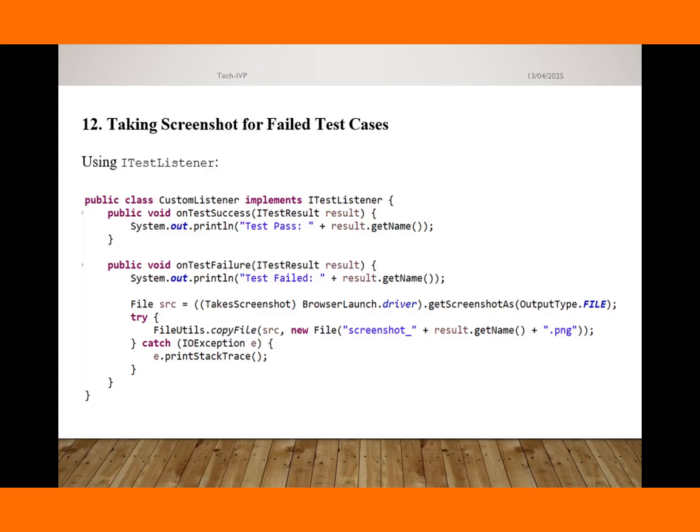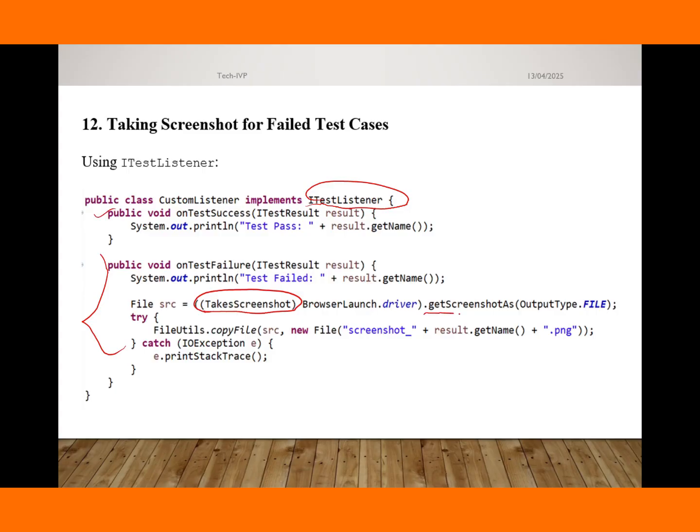So in that case, guys, where we have implemented our test listener, where we have created a custom listener class and implemented a test listener, what we have to do here is this: on success, this will be executed, but if our test case fails, then we have to use the TakesScreenshot interface.